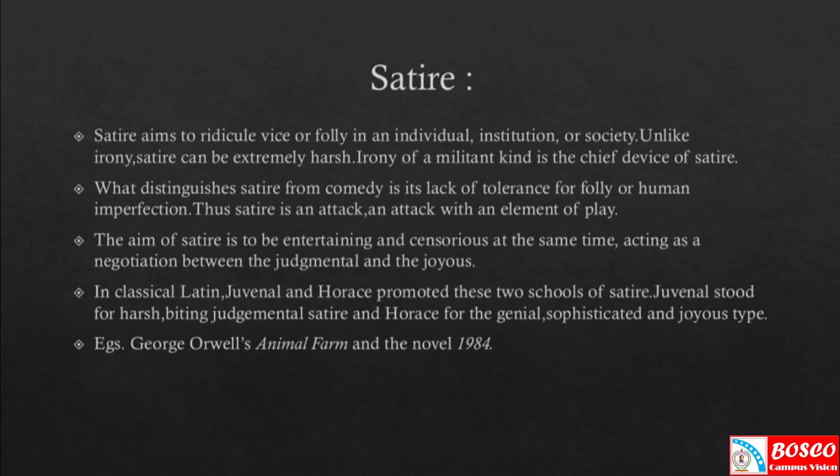Both these novels, written by George Orwell, satirize totalitarian governments. That means they criticize the government's authoritarian power over powerless people, a severe or harsh criticism of these totalitarian governments.